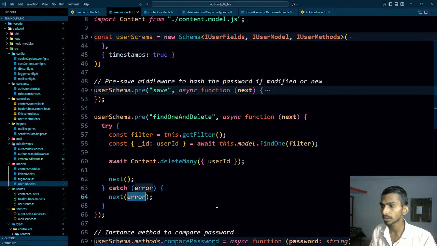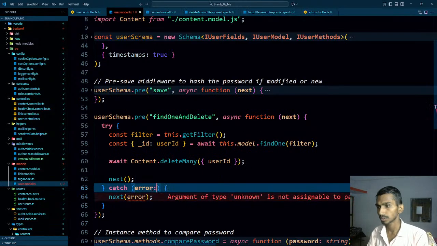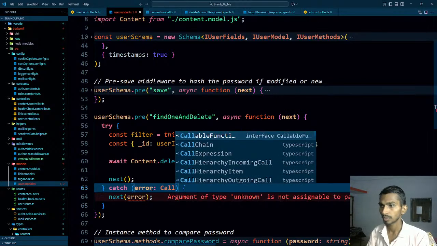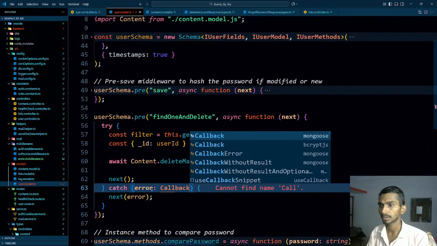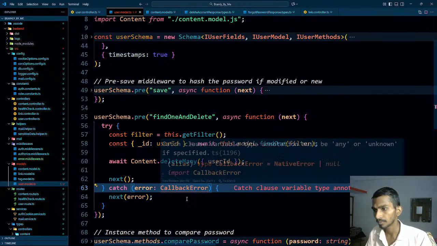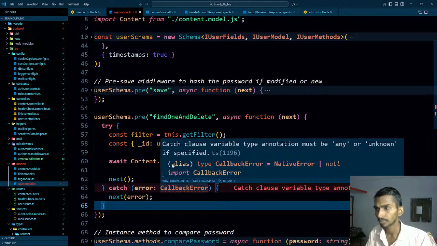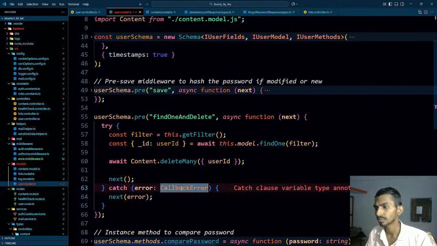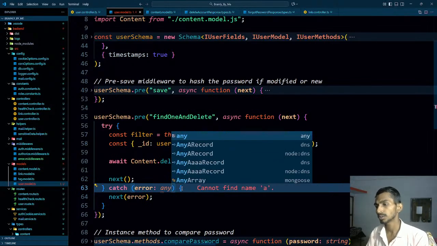Okay, so let's do this. As for this one, it's going to be callback error from Mongoose. Any problem? Catch clause variable type annotation must be any or unknown if specified. How about this?